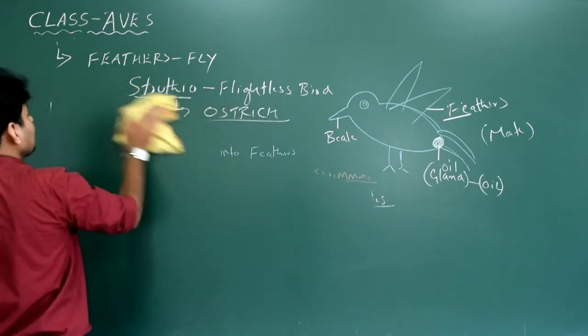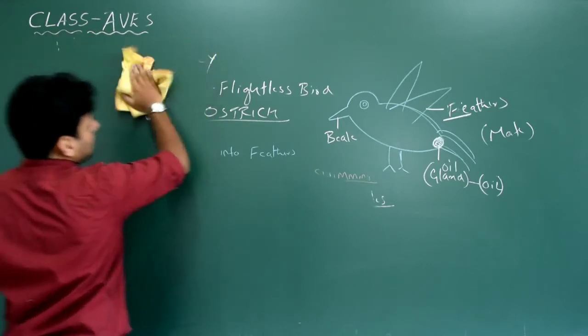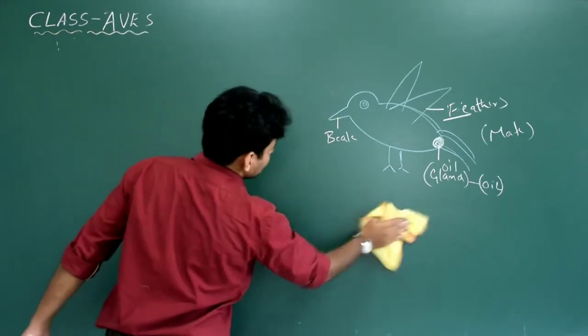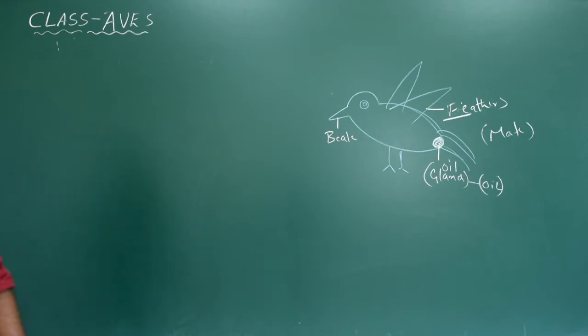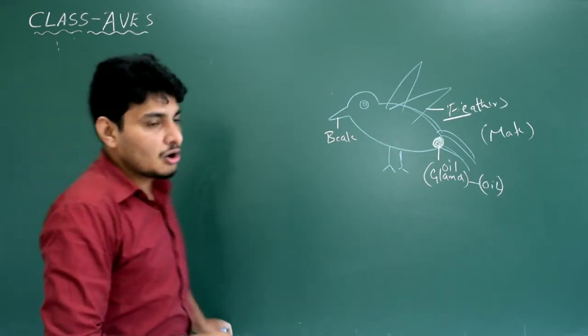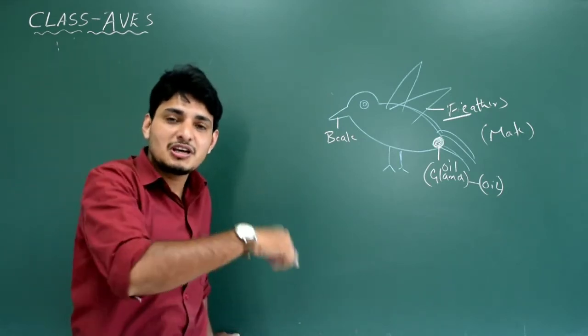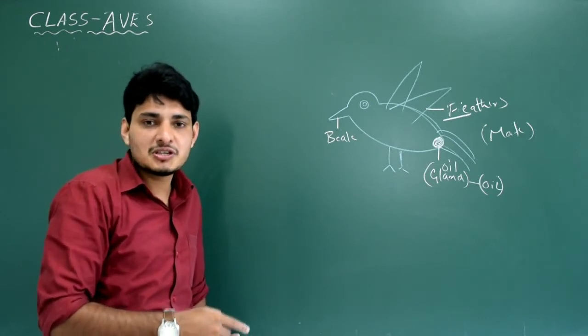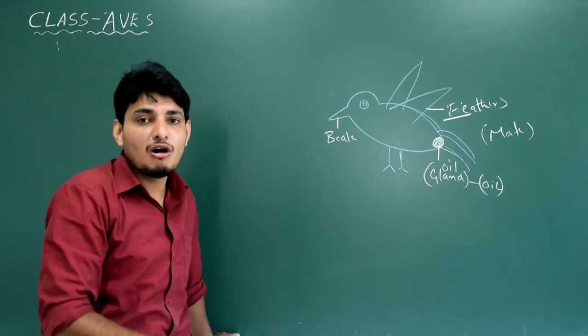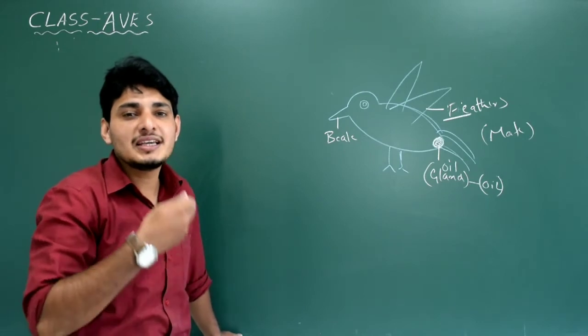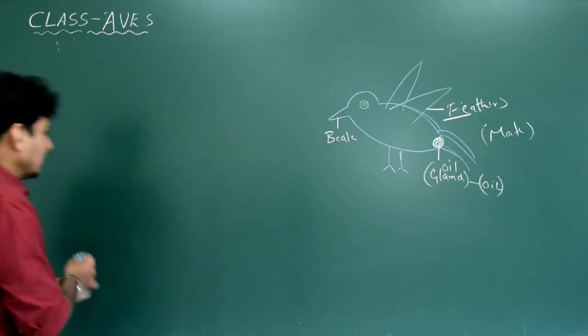Actually, after amphibia and reptilia, the next type of organisms are homeothermous. What is the meaning of homeothermous? Homeothermous means the organisms are capable of producing their own body heat or temperature. They can maintain their body temperature.